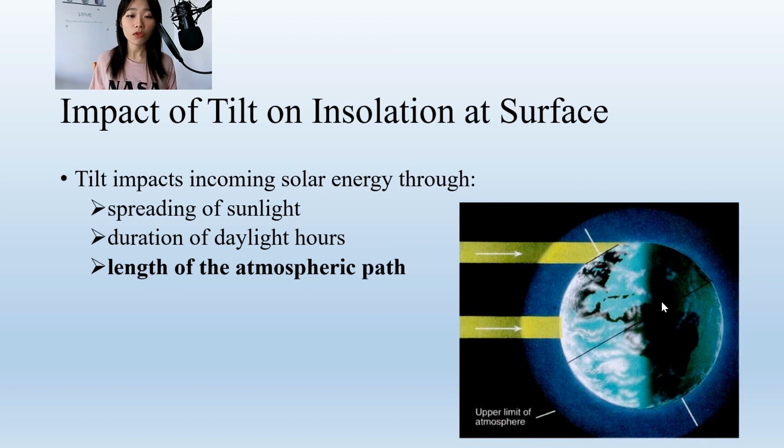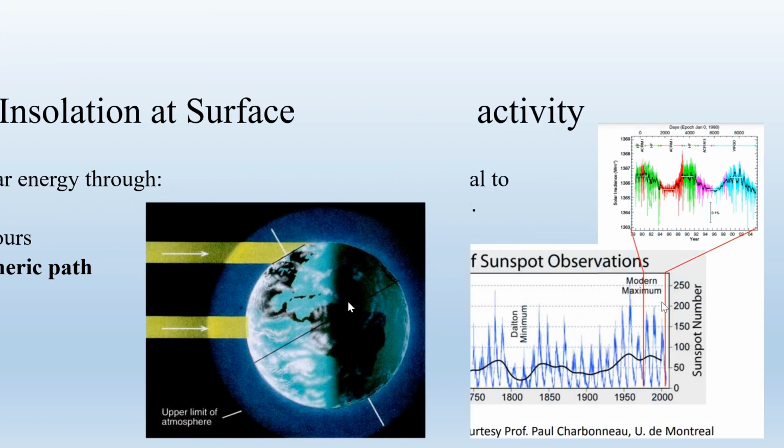For example, ozone absorbs the sunlight, which warms the atmosphere, and some other things, for example some clouds, will reflect some solar radiation back to the universe, and that will cool the Earth. Scattering will also reflect some part of the incoming energy back to the universe. So this is more complicated in the sense that sometimes a longer atmospheric path can warm the Earth and sometimes it can cool the Earth.